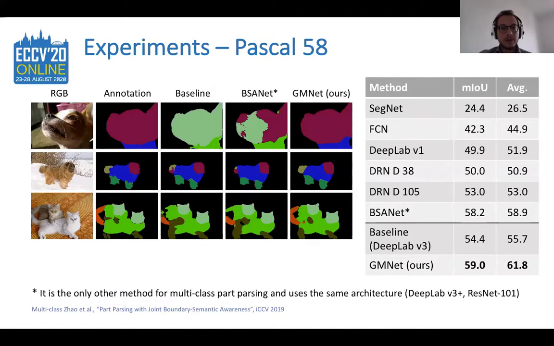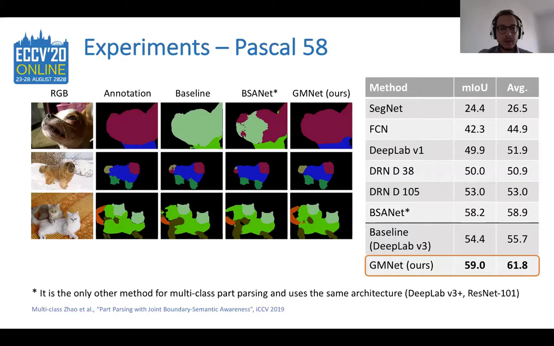So, as regards the first experiment on the Pascal Part 58, we can see that standard semantic segmentation methods typically have low mean intersection over union. We started from the DeepLab v3 with ResNet-101 as the backbone in order to fairly compare with the only other method designed for multi-class part parsing, which is BSA-Net. DeepLab v3 has also proven to be the strongest baseline among the compared ones. We can see that we are able to outperform the baseline by more than 4% of mean intersection over union, and the BSA-Net approach by almost 1% of mean intersection over union.